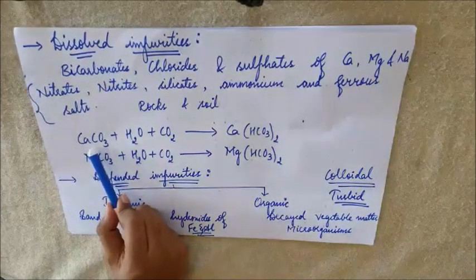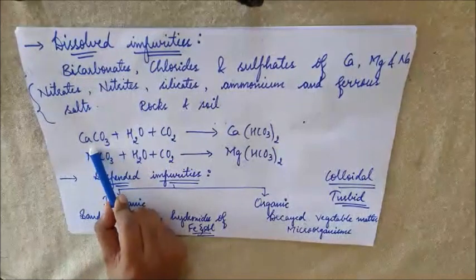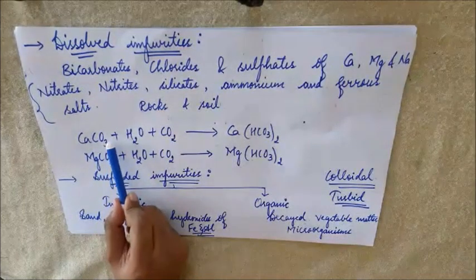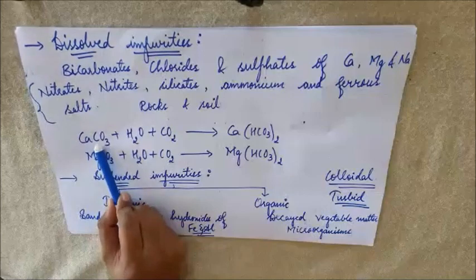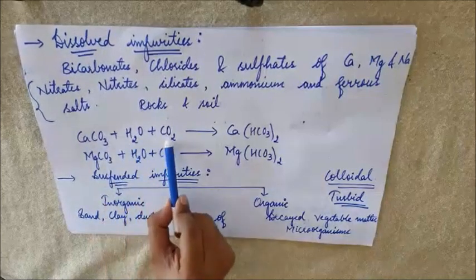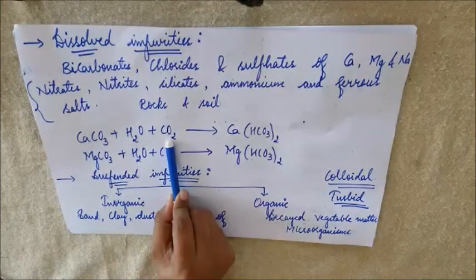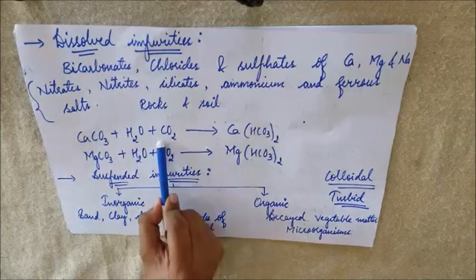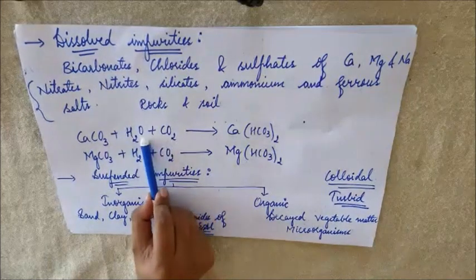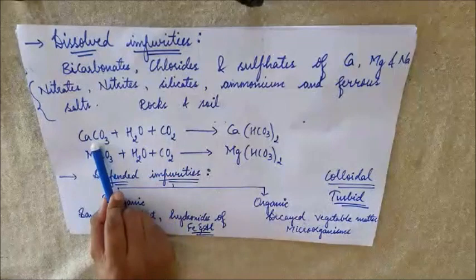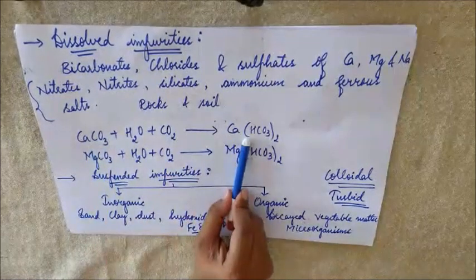For example, limestone is present in rocks. When water is continuously in contact with limestone, the dissolved carbon dioxide present in the water reacts with calcium carbonate to form calcium bicarbonate.